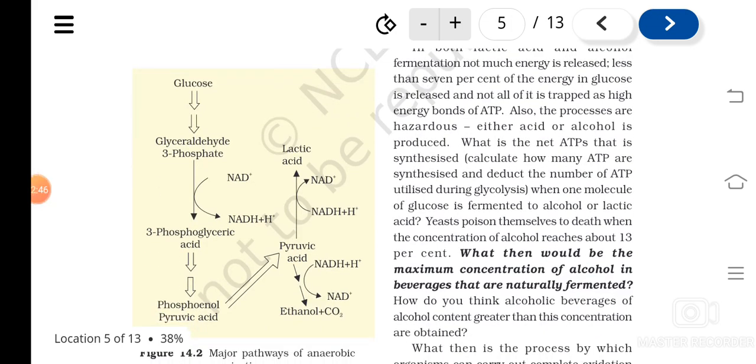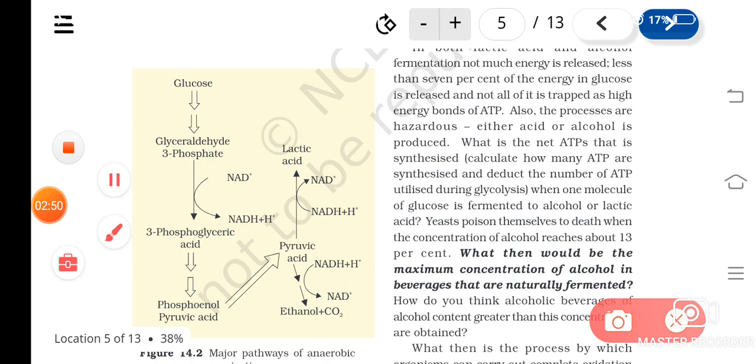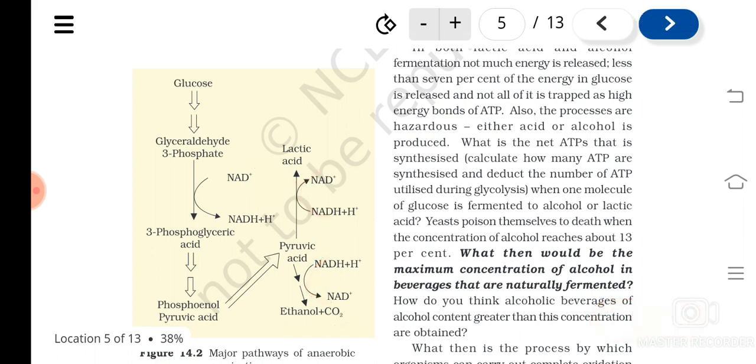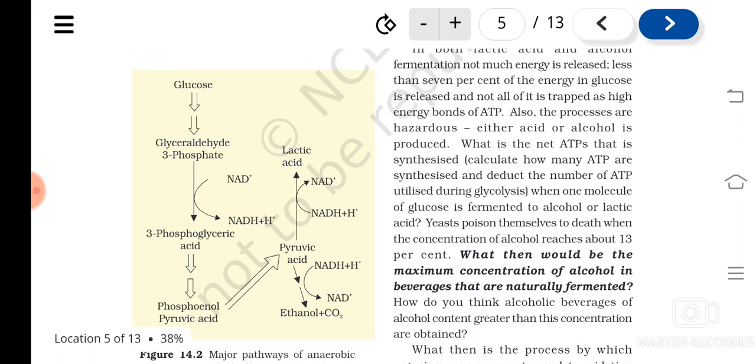You can see here, pyruvic acid during alcoholic fermentation will be converted to ethanol and carbon dioxide, where the reducing agent is NADH2, which gets oxidized to NAD plus. And here, pyruvic acid in lactic acid fermentation gets reduced to lactic acid, and the reducing agent is NADH2, which gets oxidized to NAD plus. Understood? So like this, the compounds can be formed.